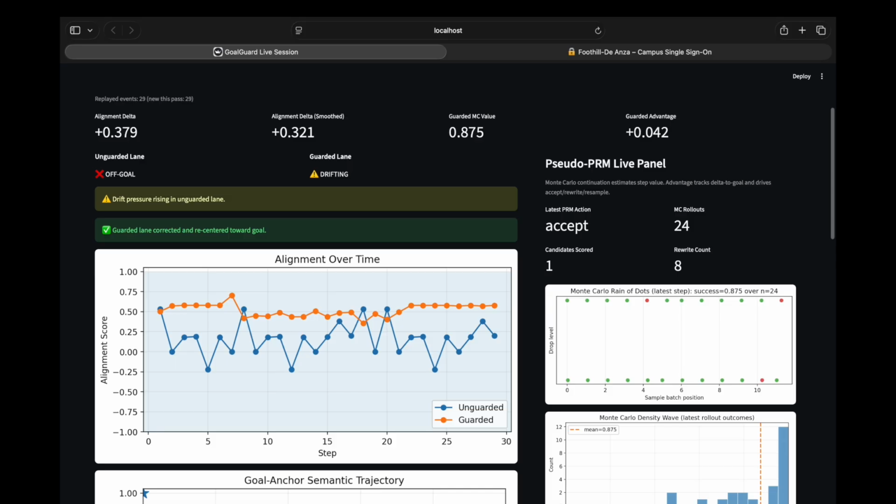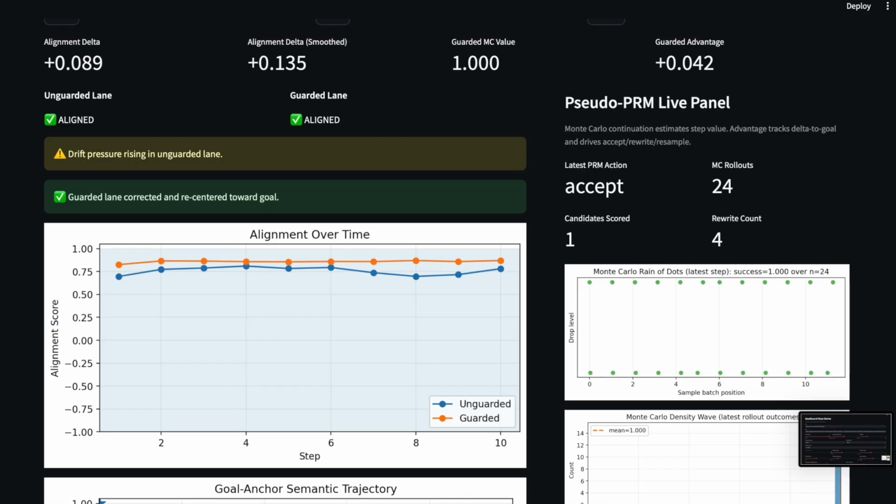simulations, and that will create the V sub s, which is a live probability that shows if we're on track or not. We then compute the advantage, whether this step increases or decreases the probability that we land on a bad step. Then negative advantage is false progress, caught, and flagged. The guarded lane stays flat, and it's really aligned, and 6 rewrites silently happen in the background without you knowing. It happens within the layer.